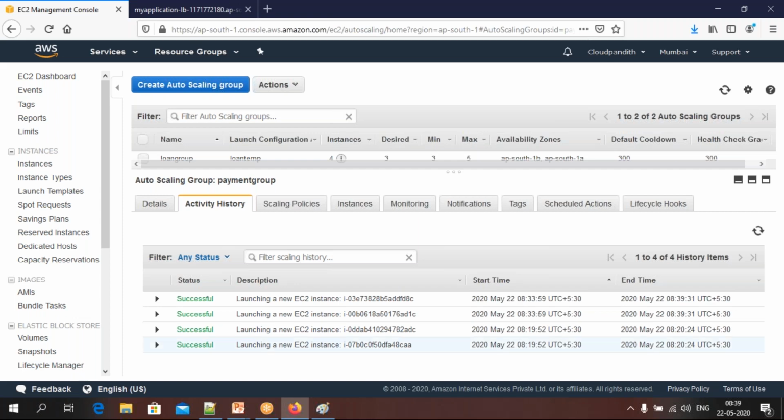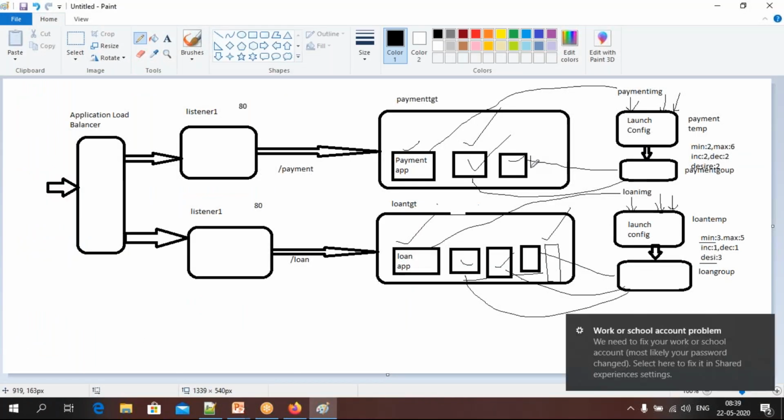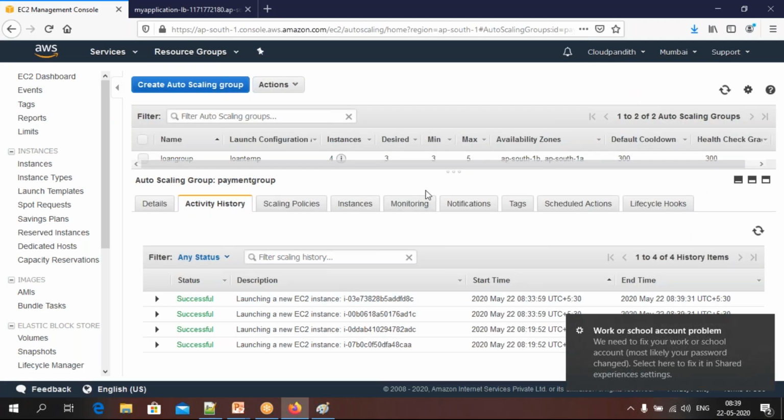Okay, target groups. As per demand, 2 more were added here also, in the payment group. Now we have increased. Now I want to decrease. Let's see whether it is going to work or not.